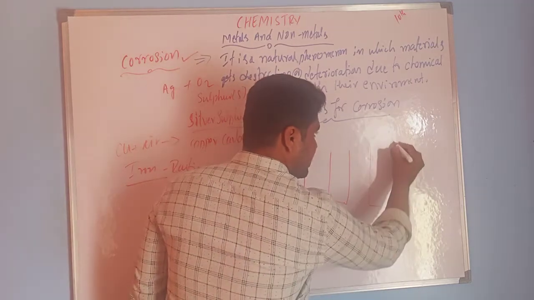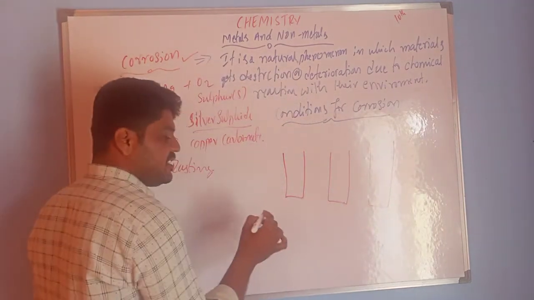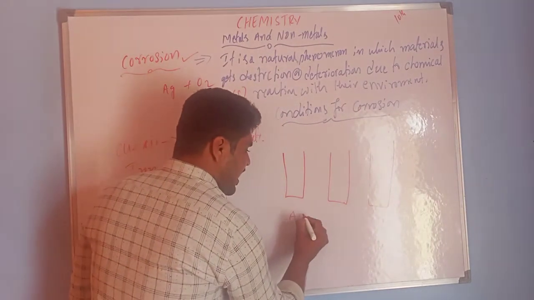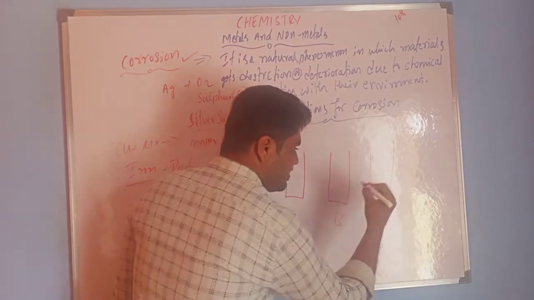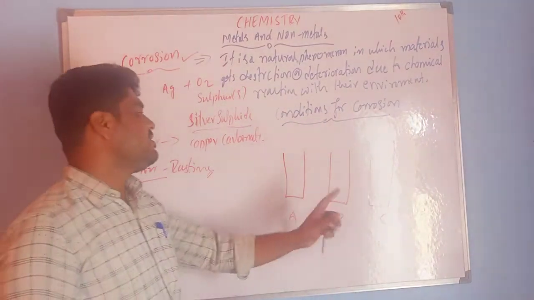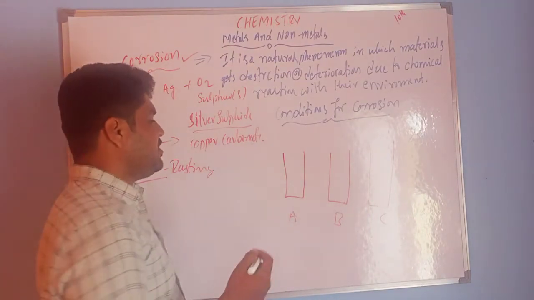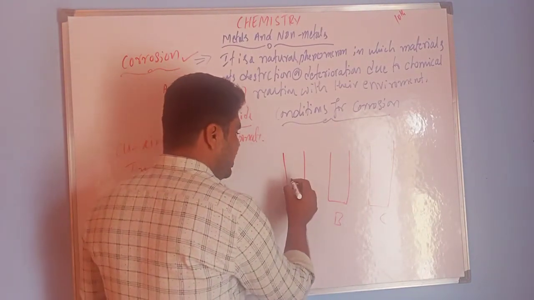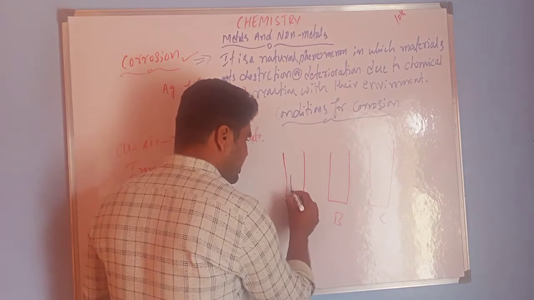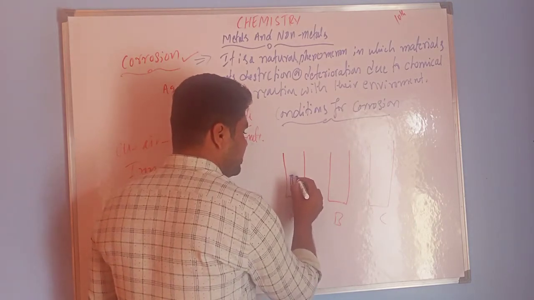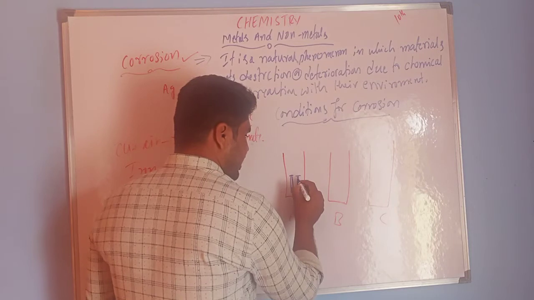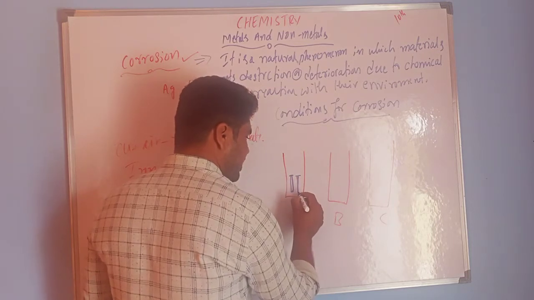These are the three test tubes. For these test tubes, you have to name them as A, B, C. In that first test tube, you have to dip the iron nails. Two iron nails are there in the test tube.